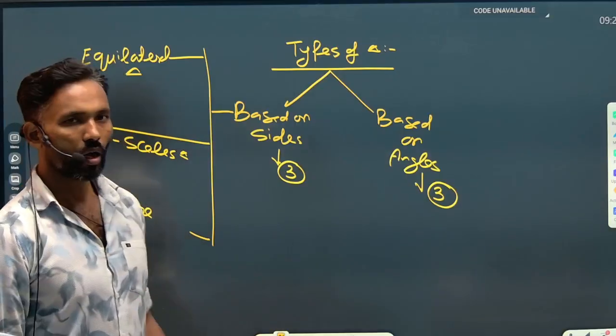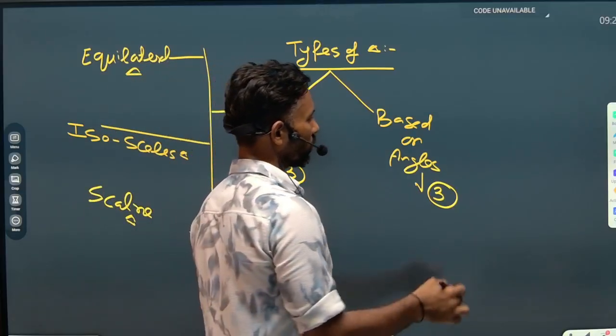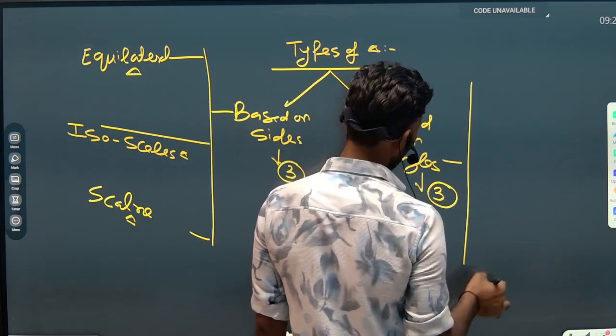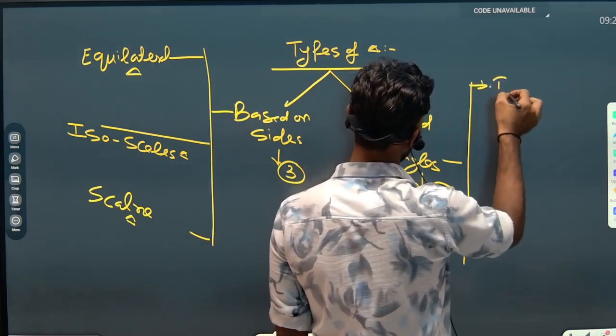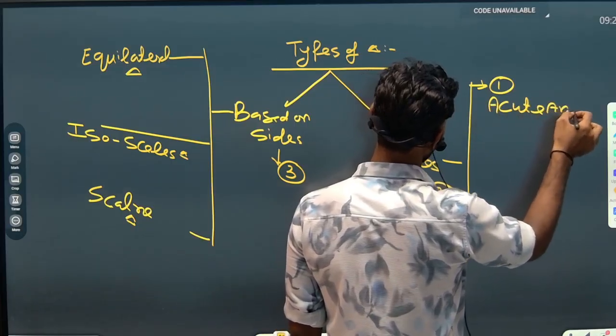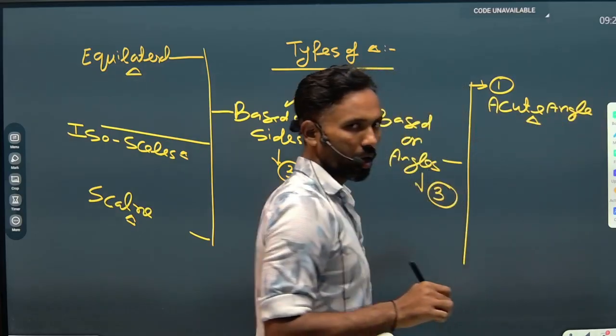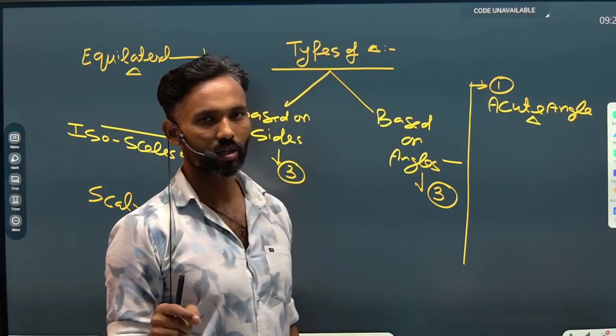In the same way, we have three types of triangles based on angles. The first one is the acute angle triangle. You already know that an acute angle triangle is a triangle in which each angle is greater than 0 and less than 90.